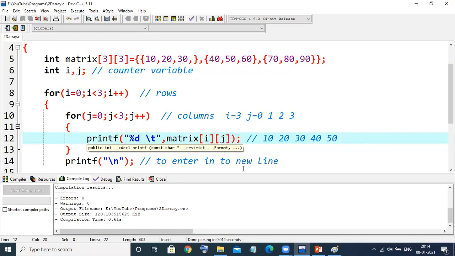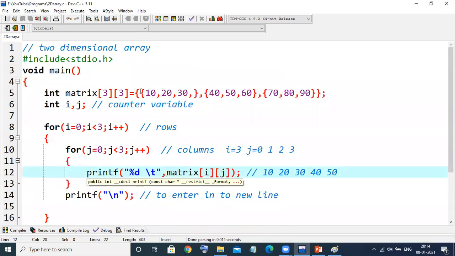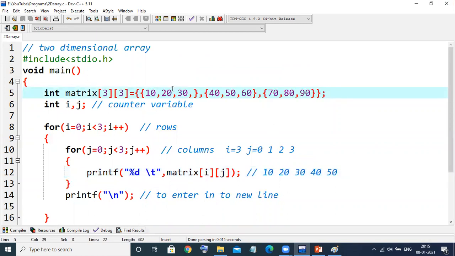Yes, this is how simple it is. In this, I'll also tell you one more thing. This is what I have declared. At the time of declaration, I have initialized it. How to initialize the two-dimensional array is also one kind of challenge. If you don't know the proper syntax, it will be highly difficult to understand the concept. You can also take it like this.